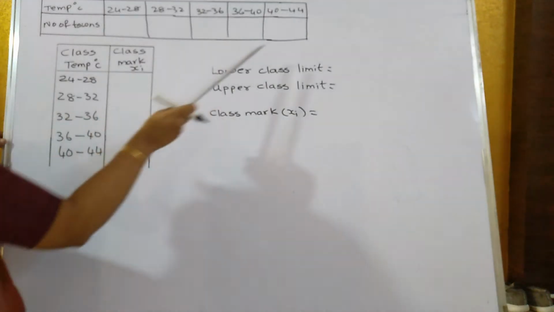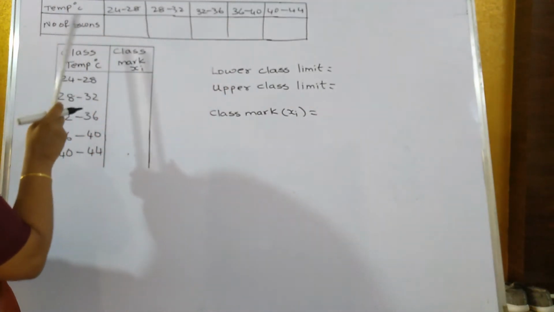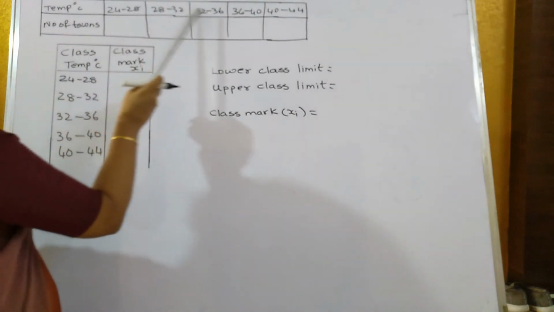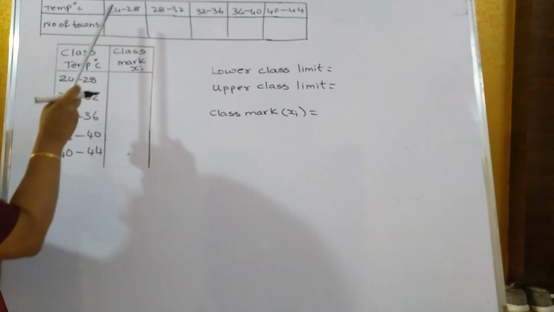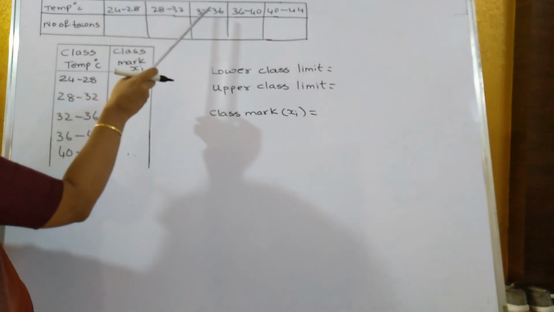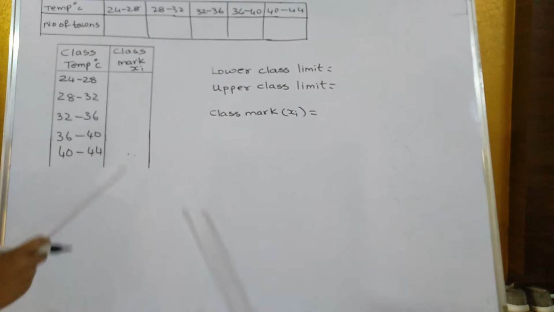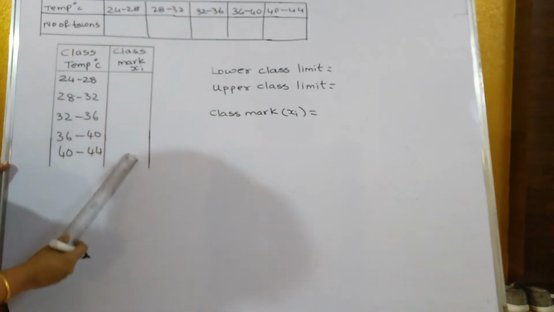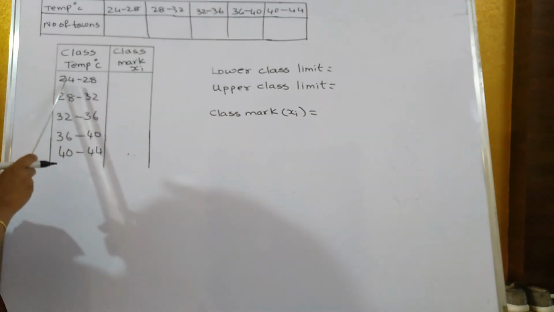Now this is a question over here. The first column will be what? Class. Whatever is given in the question, the first column will be the class, that is 24 to 28, 28 to 32, 32 to 36, and so on. In the next column, in each and every sum you have to find the class mark. How do we find the class mark? Over here, what is the lower class limit?